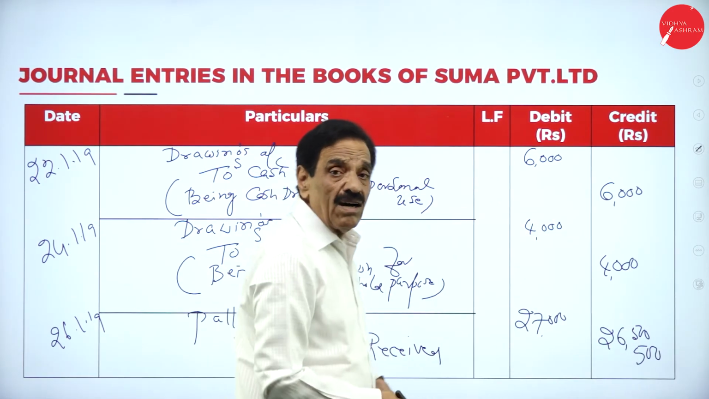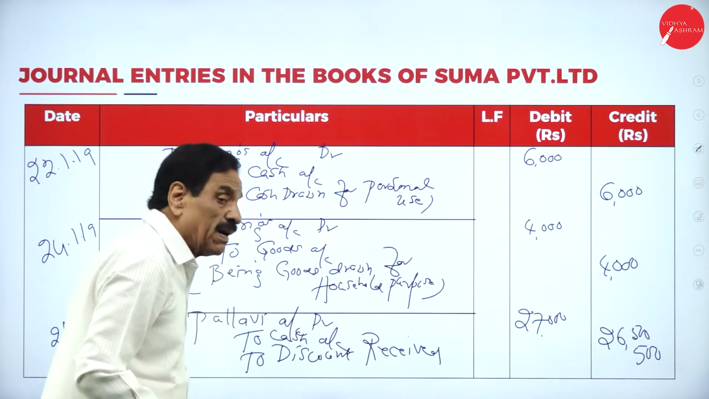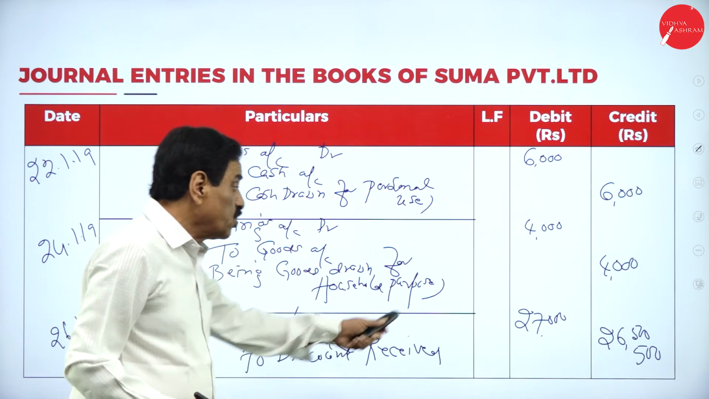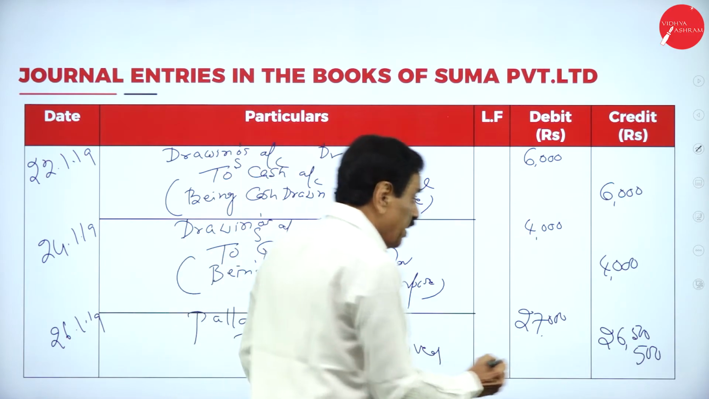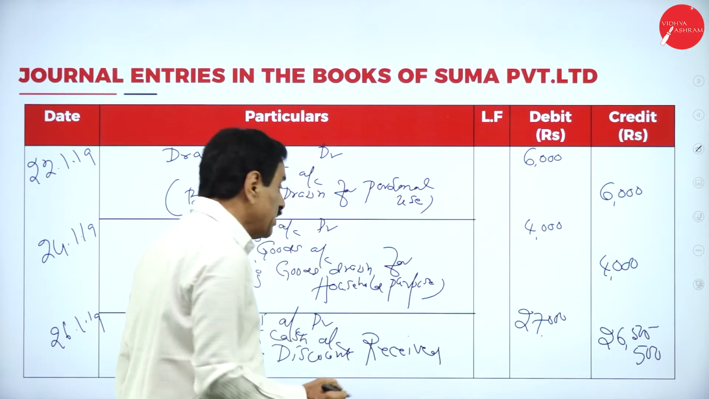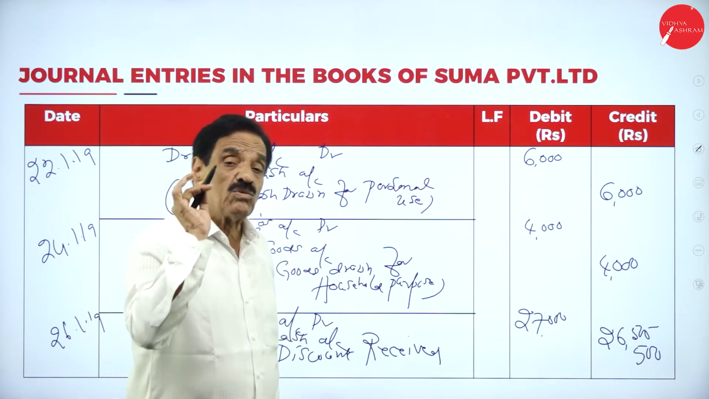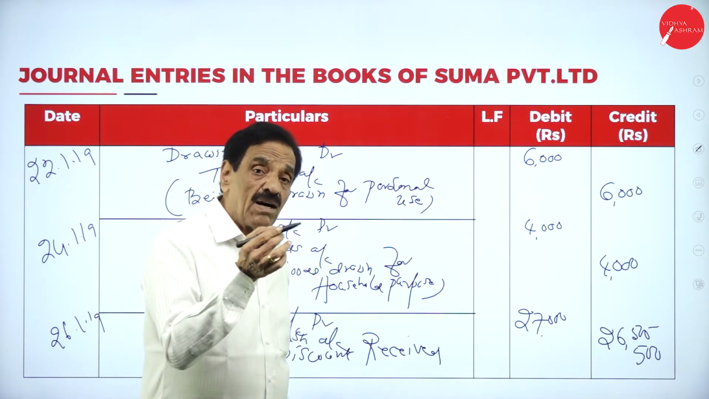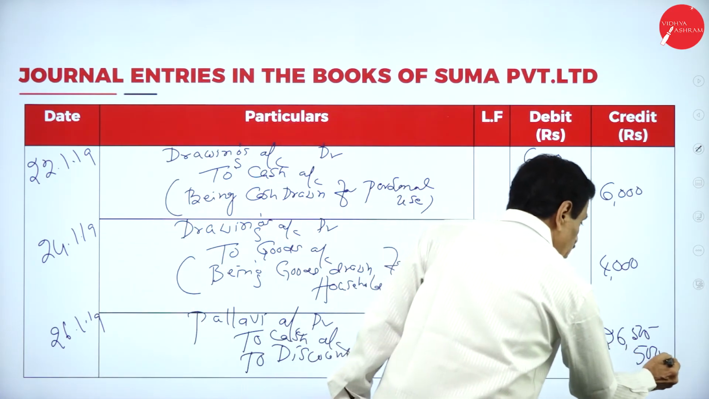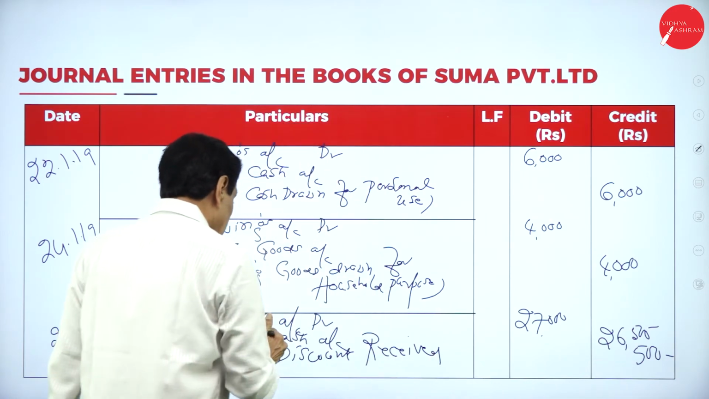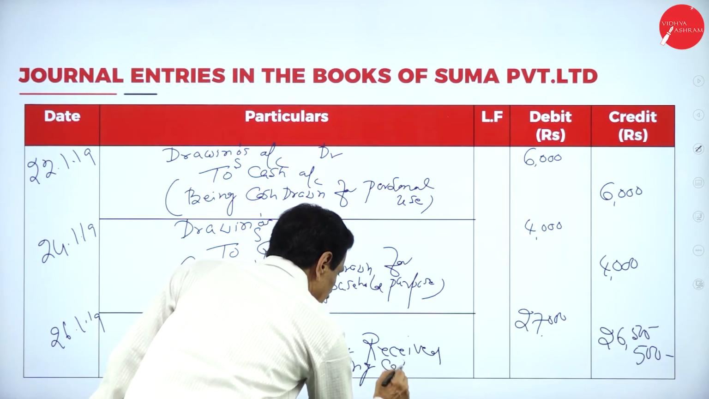So what's the entry now? Pallavi account debit 27,000 to be paid. Paid how much? 26,500. How much discount received? 500. Discount is a nominal account. What does the nominal account say? Debit all expenses and losses, credit all gains. It's a gain to us. This 500 is a gain. Narration: being cash paid.